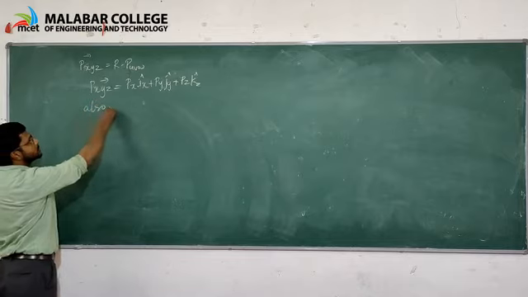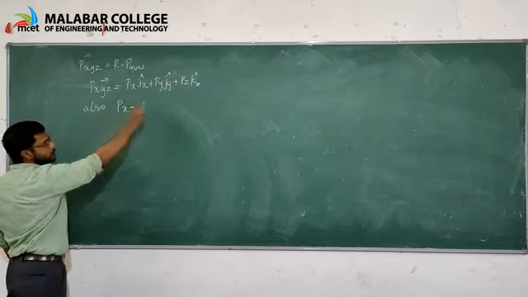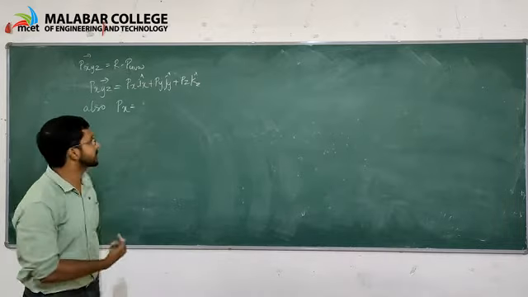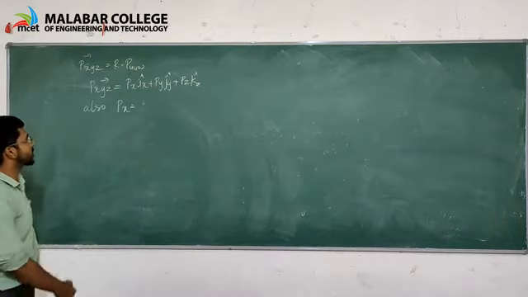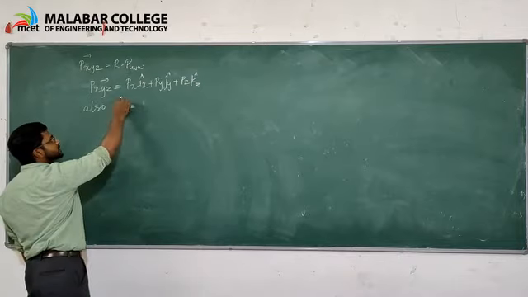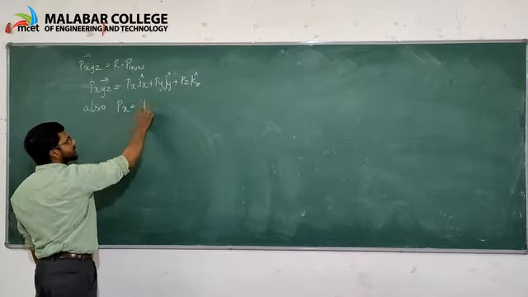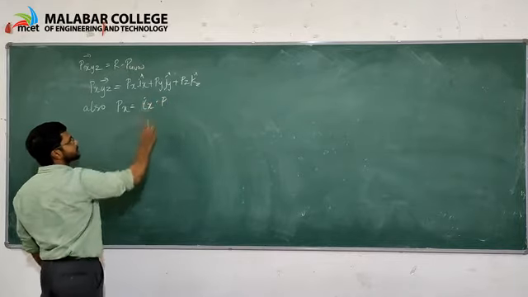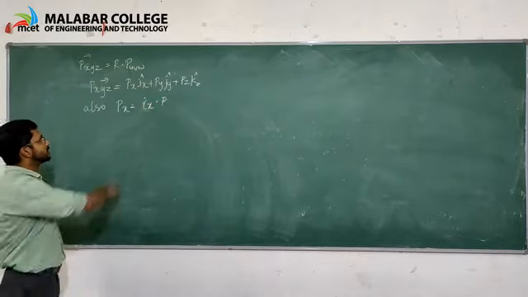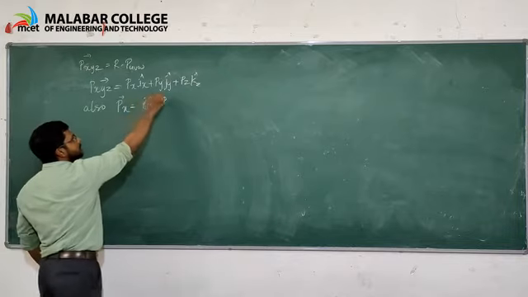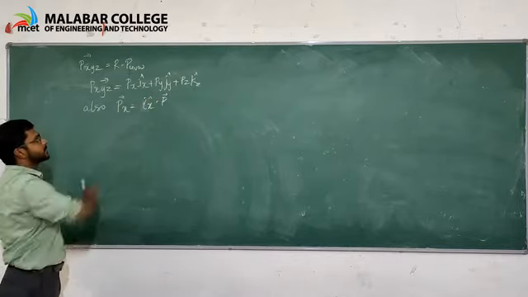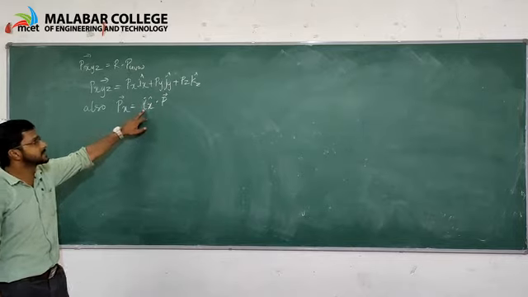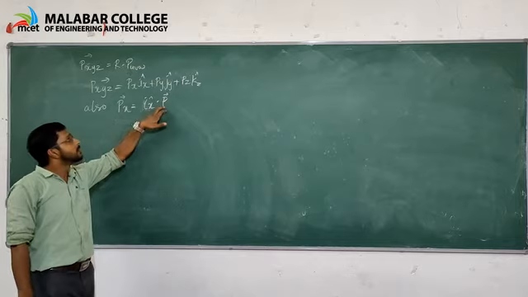Also Px is the x component of the vector P. How can we find the component? Px is equal to ix into vector P, where ix is the unit vector along the x axis and P is the vector.